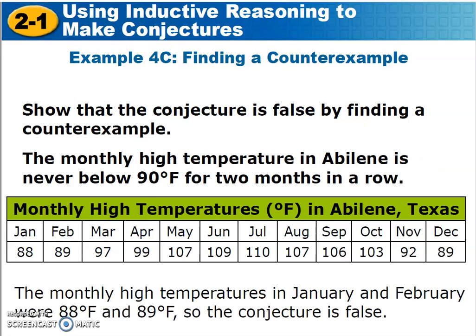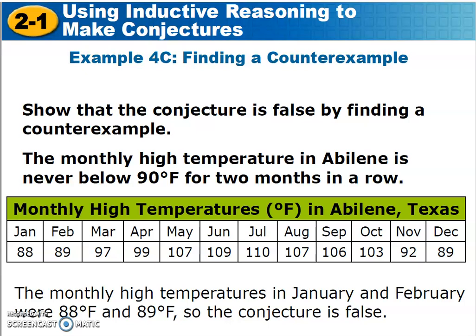See if we can figure out if this is correct. The statement is: the monthly high temperature in Abilene is never below 90 degrees Fahrenheit for 2 months in a row. That's the conjecture. In other words, somebody looked at this table, looked for a pattern, and then made the conjecture. Now you're trying to test it to see if that conjecture is true.